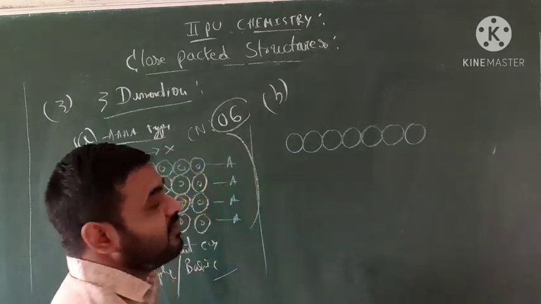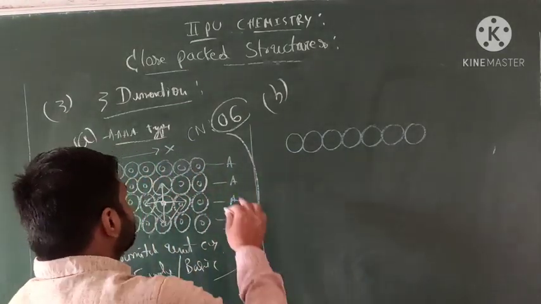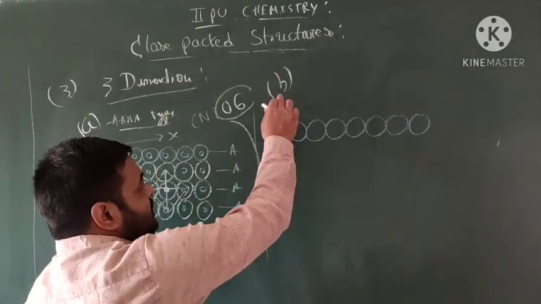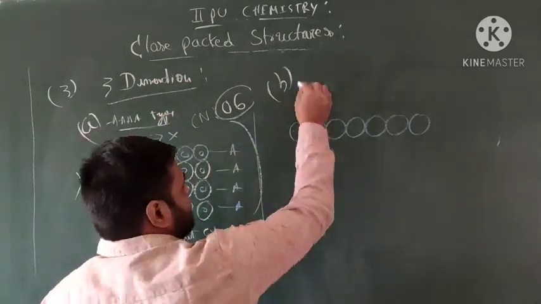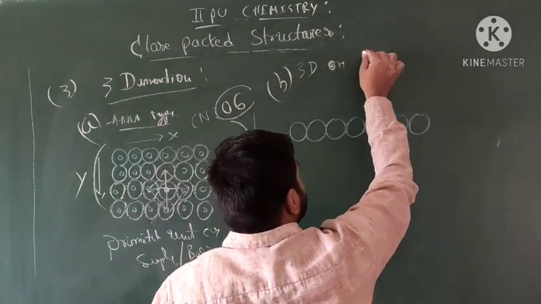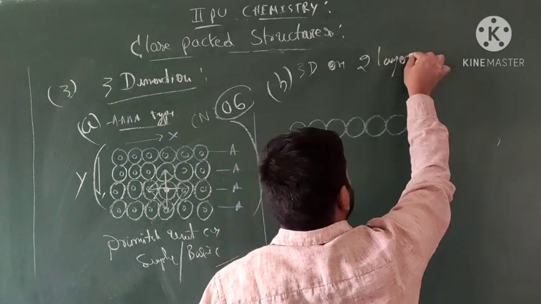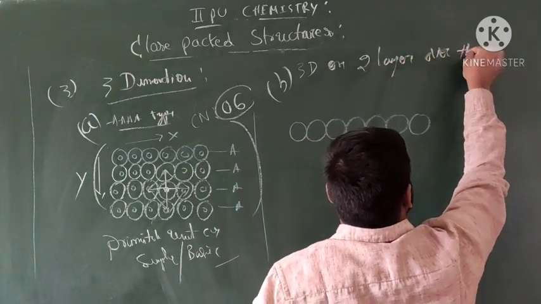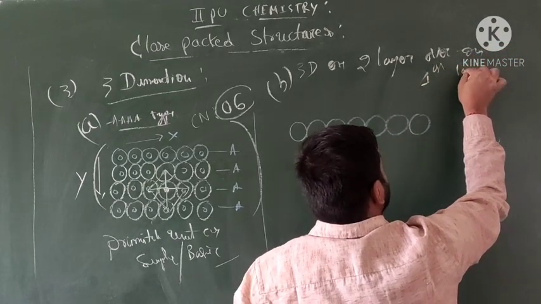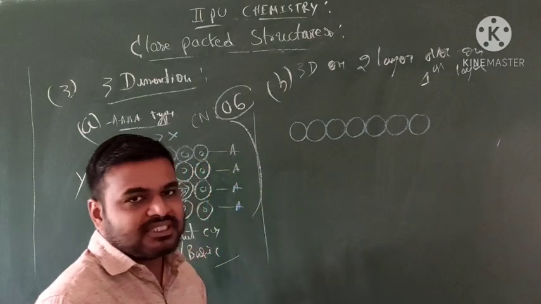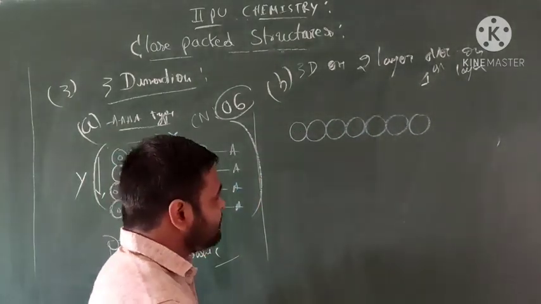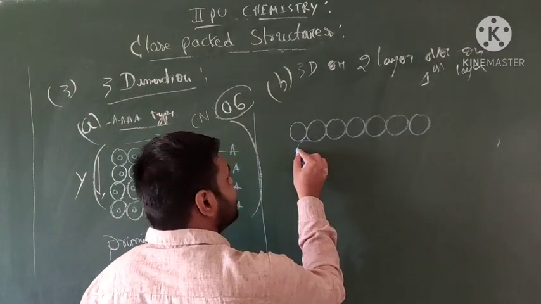In this second type, further we classify: 3D dimensional, second layer over the first layer. I will tell. So first we consider one of the particles like this, then the second one, more molecules.